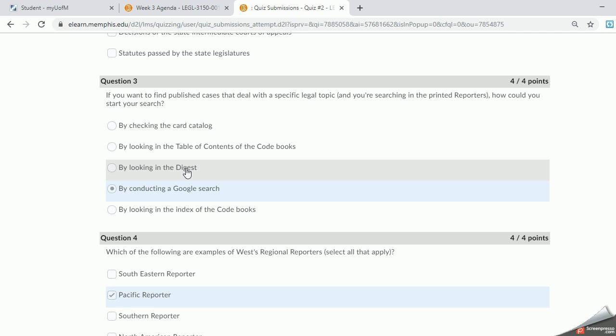And for example, if my legal topic was search warrant, I would go to the digest that had search warrants in it. It might even start search warrants to something with a T or a U. So I take out that digest, and that's alphabetized also, and I'll look up search warrant, and it would lead me to cases, published cases, dealing with search warrants.